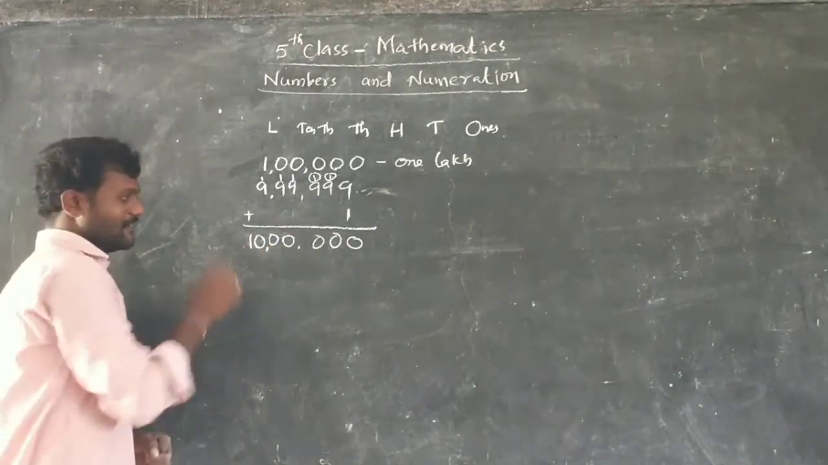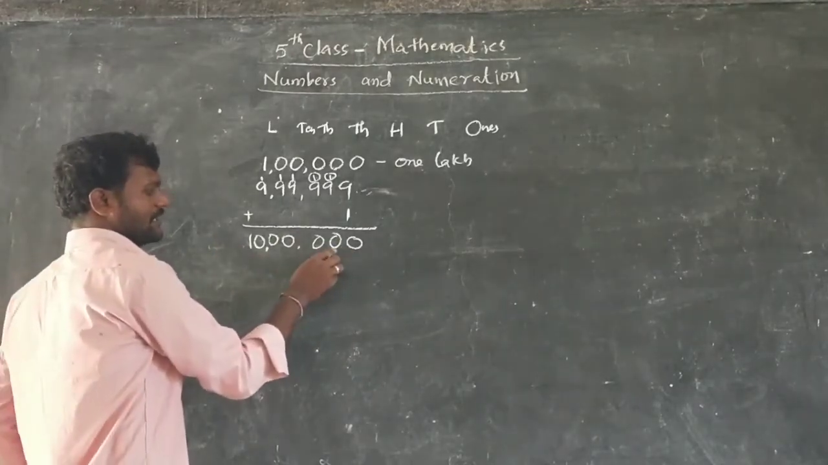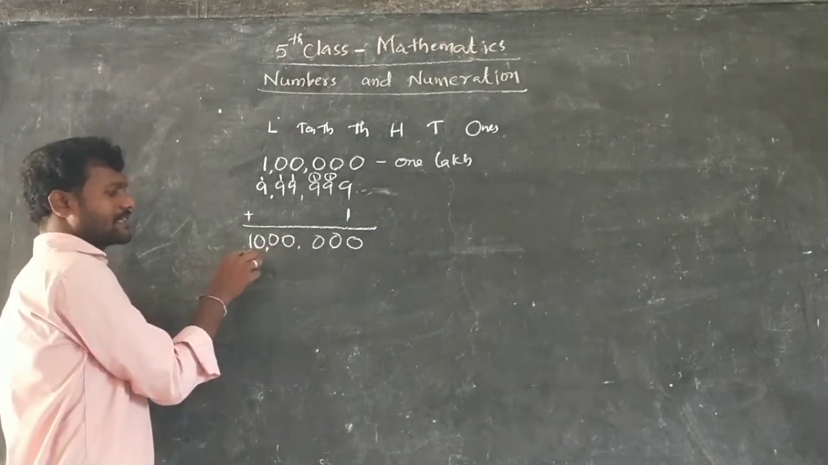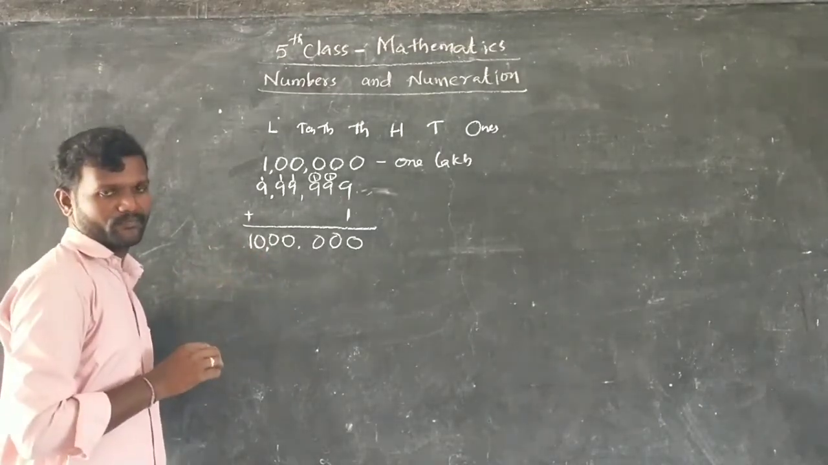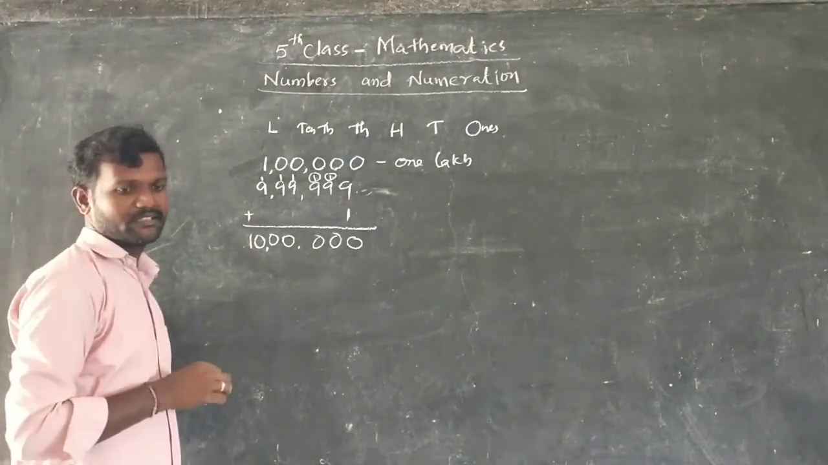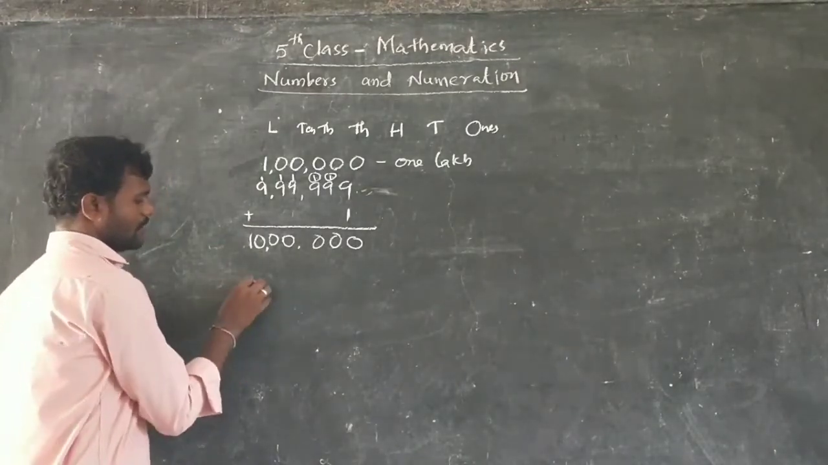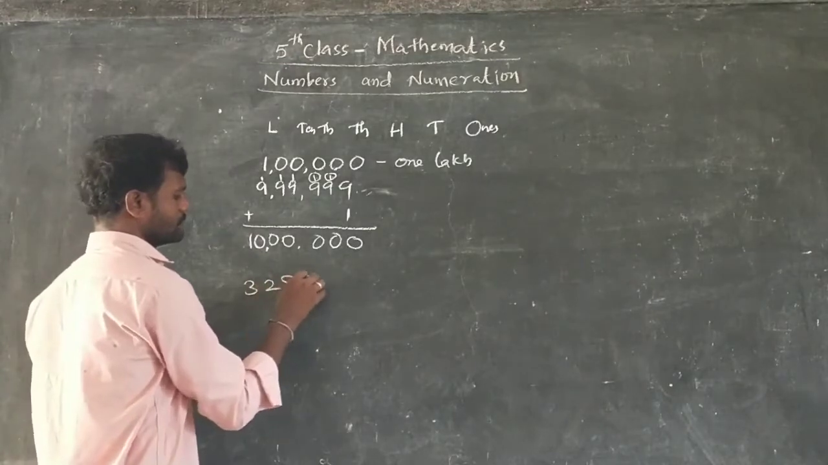Okay. What is the 7th place? Ones, tens, hundreds, thousands, 10,000s, lakhs, and the next one is 10 lakhs. So what is the 7th digit now? 10 lakhs. Okay. For example, if I write a number like this.